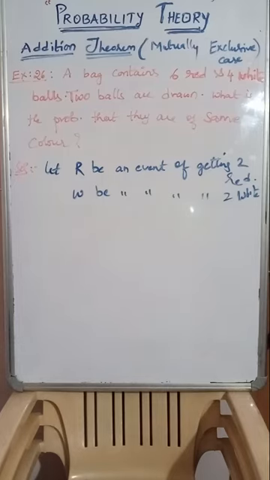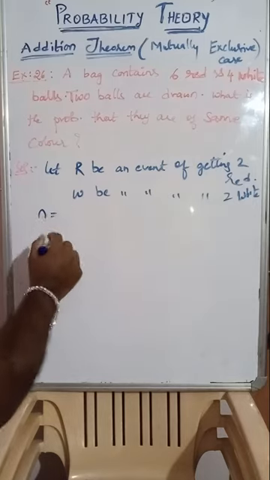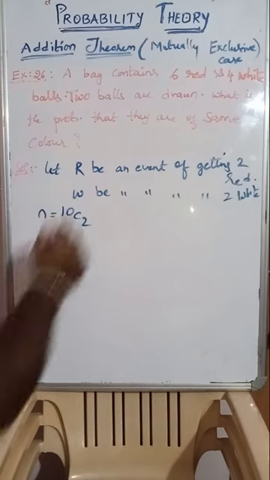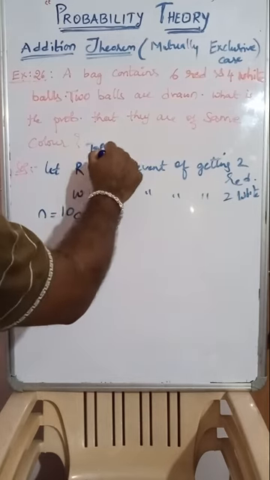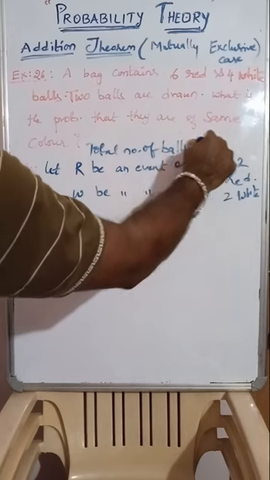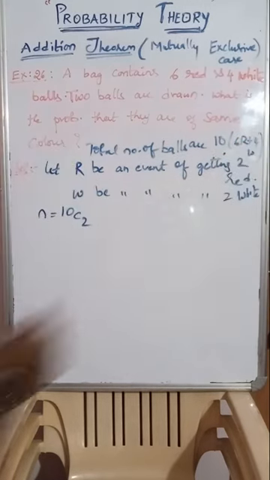Now probability of, see first of all exhaustive cases, n equals 10C2 because total number of balls are 10, 6 red plus 4 white. Clear?